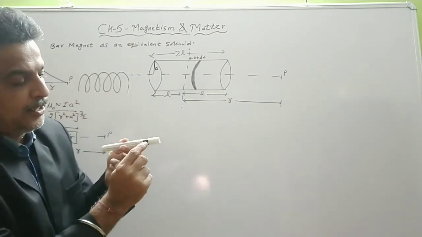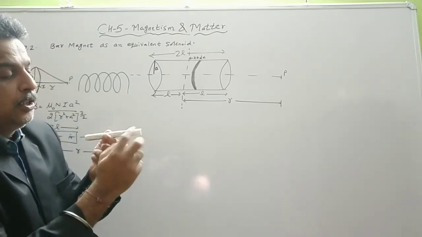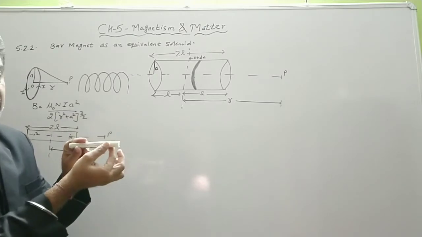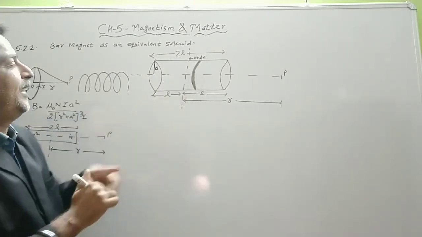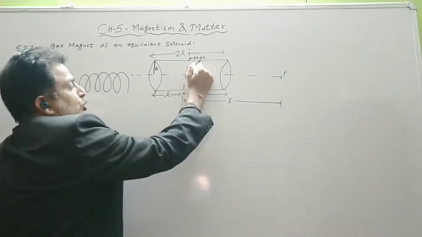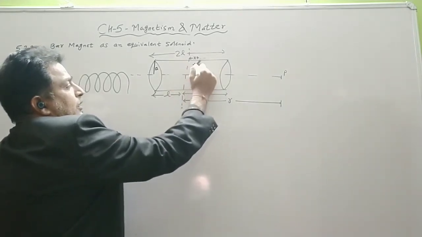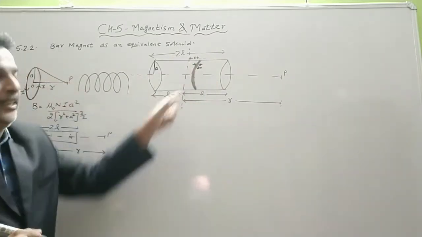So let us take this ring, a small element, or whatever number of turns are there. We take its thickness or length to be dx. This is a current element again.